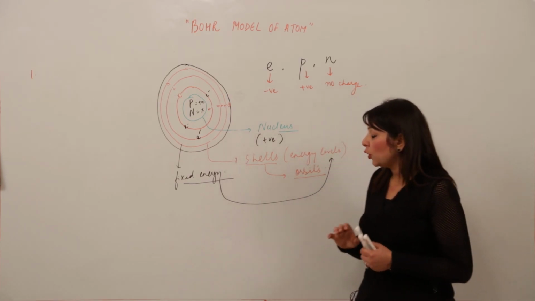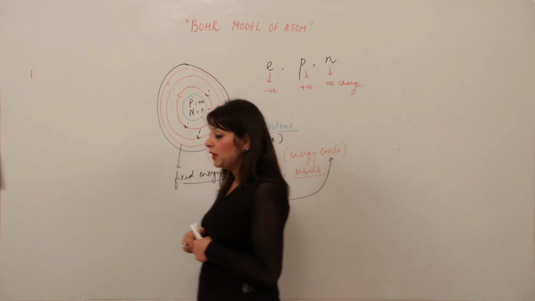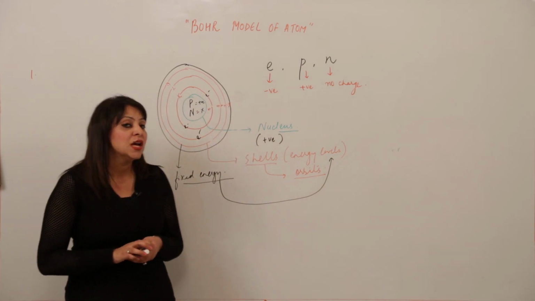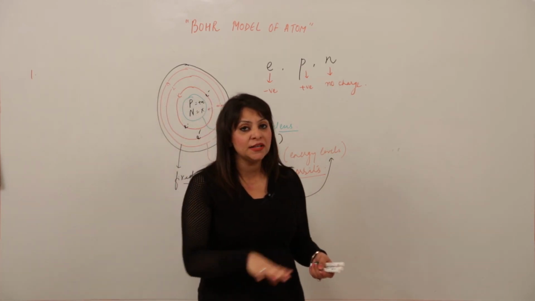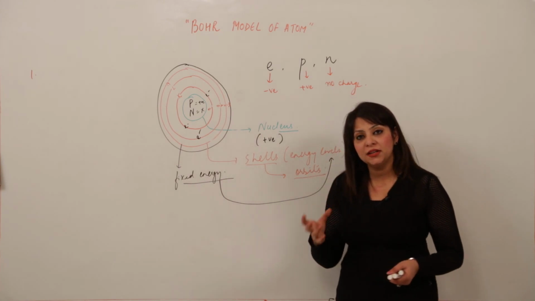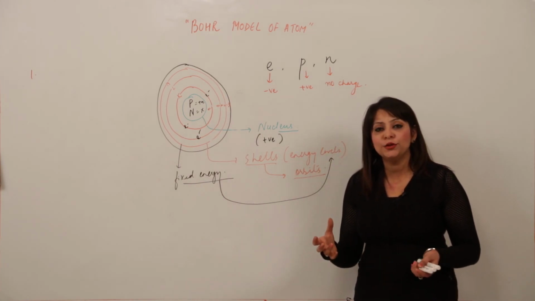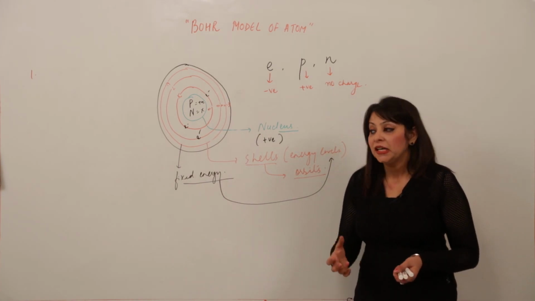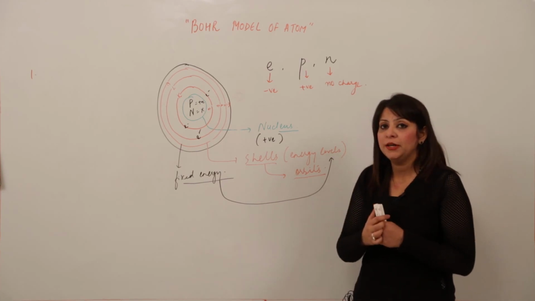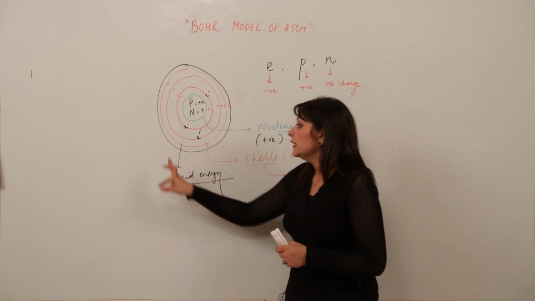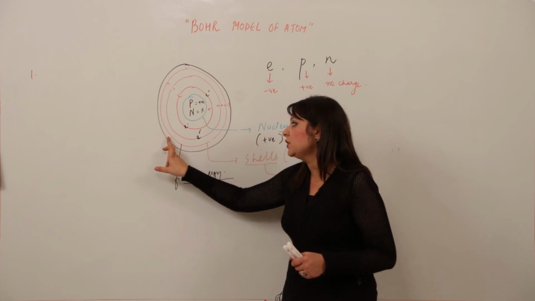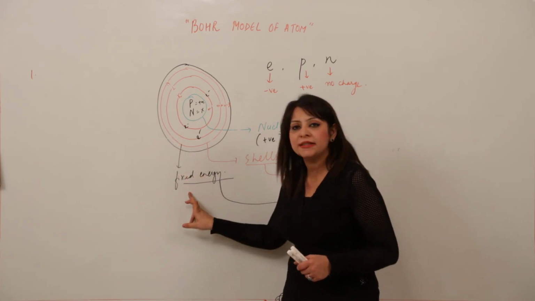He also explained that the major drawback of Rutherford's model was that when any charged particle revolves in a circular path, it emits energy, shortens its path, and spirals down into the nucleus. This was the main drawback. Now how did he resolve that limitation? Look, he said that each orbit corresponds to fixed energy.